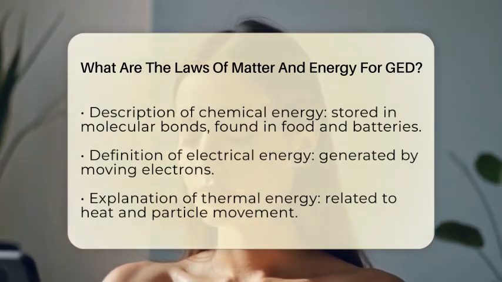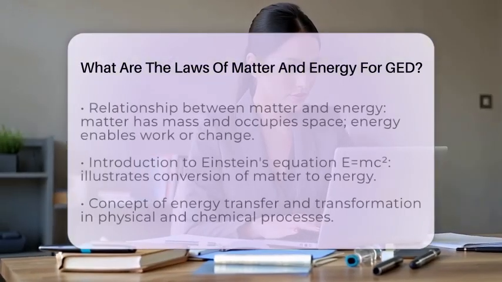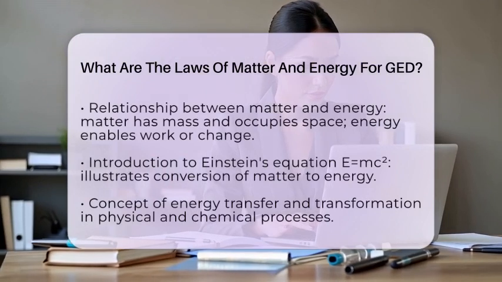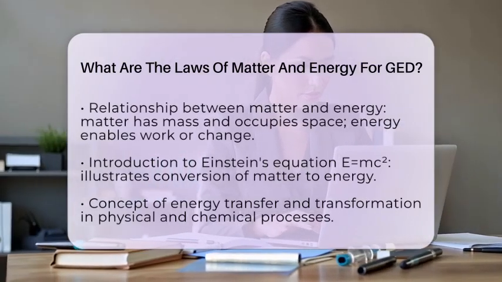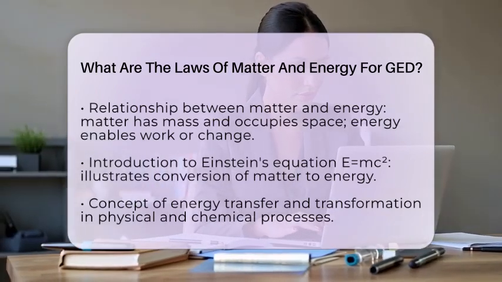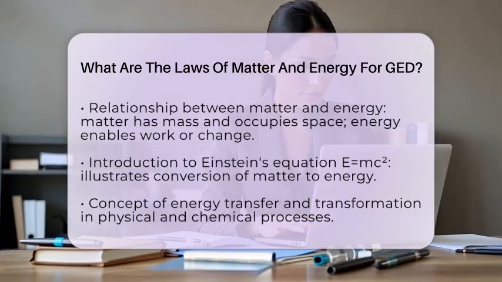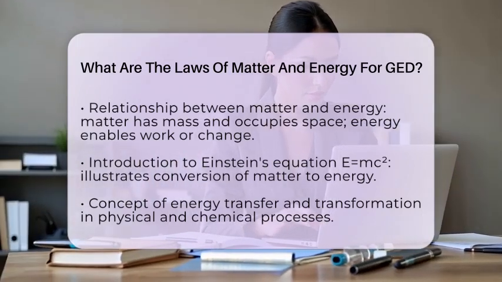Now, how do matter and energy relate to each other? Matter is anything that has mass and takes up space. Energy is the ability to do work or cause change. A famous equation by Albert Einstein, E equals mc squared, shows that matter can be converted into energy. This means a small amount of matter can produce a large amount of energy.